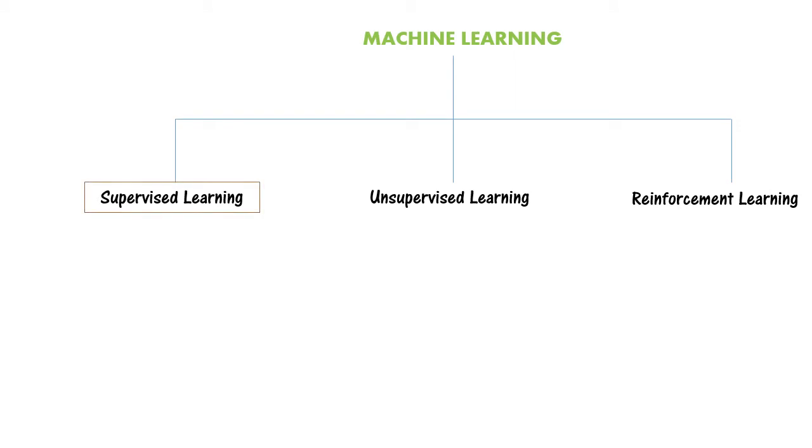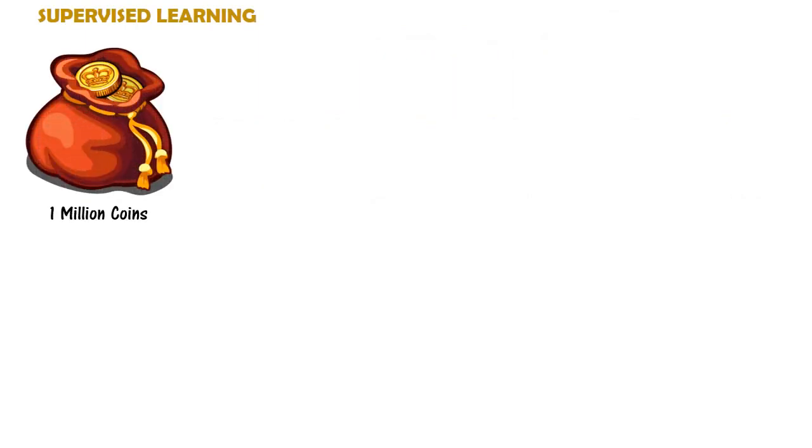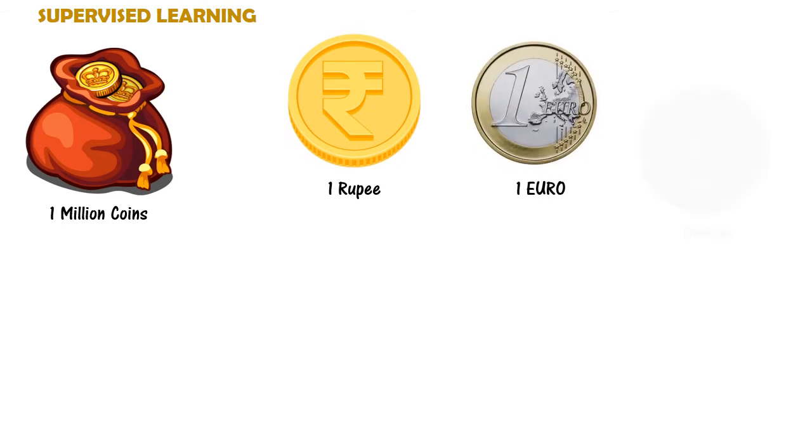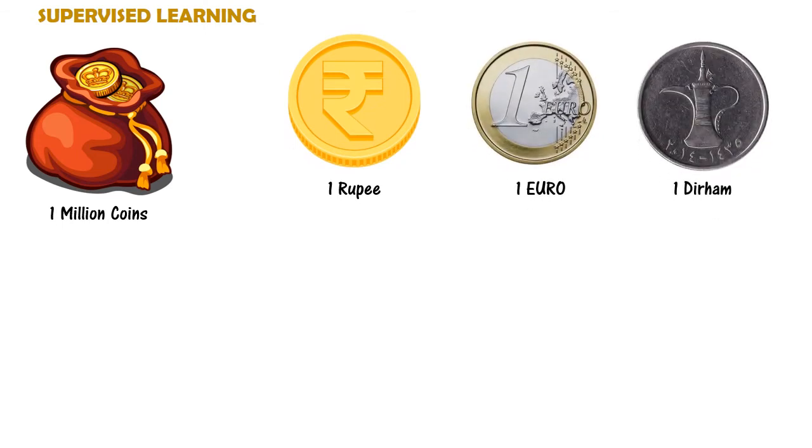Let's first quickly understand supervised learning. Suppose your friend gives you 1 million coins of 3 different currencies. Say 1 rupee, 1 euro, and 1 dirham. Each coin has a different weight. For example, a coin of 1 rupee weighs 3 grams, 1 euro weighs 7 grams, and 1 dirham weighs 4 grams. Your model will predict the currency of the coin.